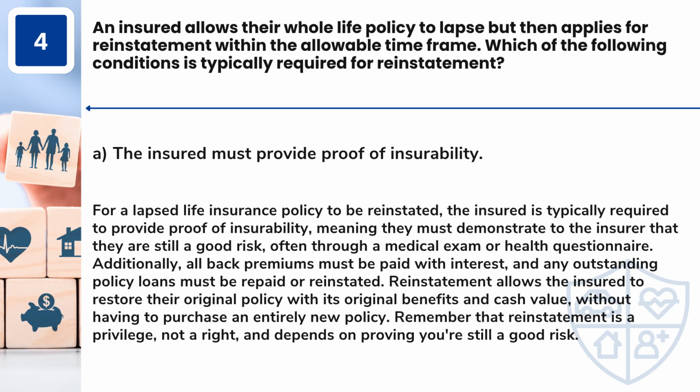Answer: A. The insured must provide proof of insurability. For a lapsed life insurance policy to be reinstated, the insured is typically required to provide proof of insurability, meaning they must demonstrate to the insurer that they are still a good risk, often through a medical exam or health questionnaire. Additionally, all back premiums must be paid with interest, and any outstanding policy loans must be repaid or reinstated. Reinstatement allows the insured to restore their original policy with its original benefits and cash value, without having to purchase an entirely new policy. Remember that reinstatement is a privilege, not a right, and depends on proving you're still a good risk.